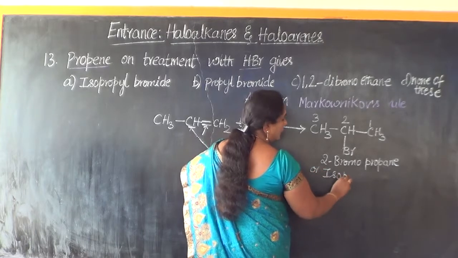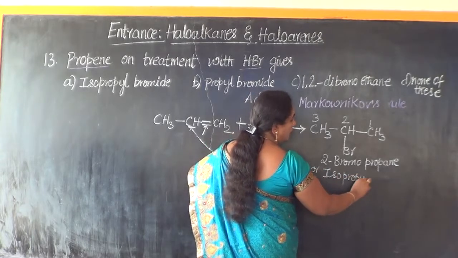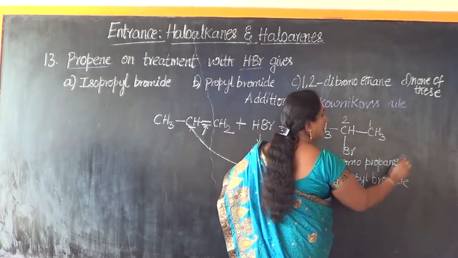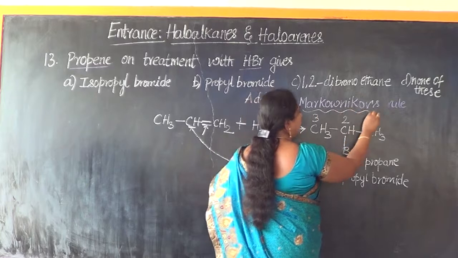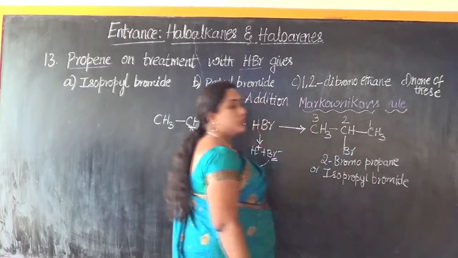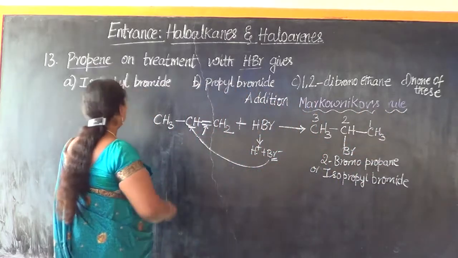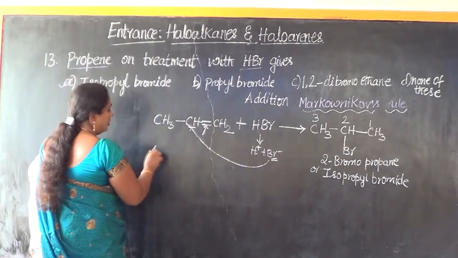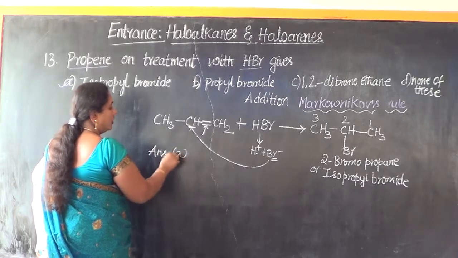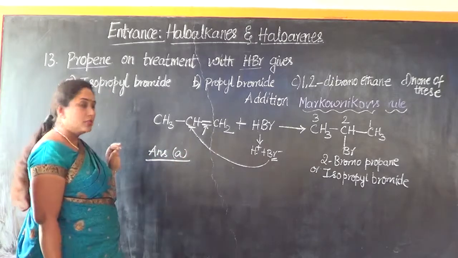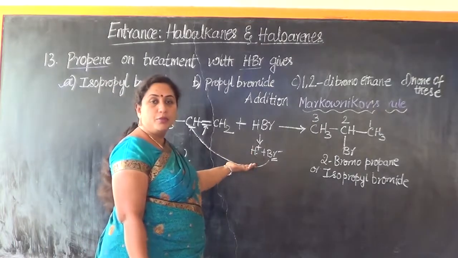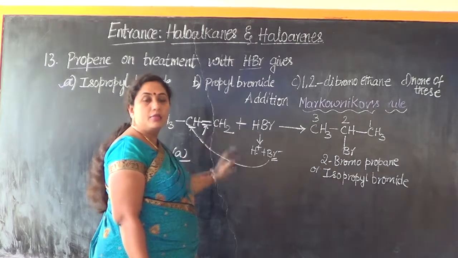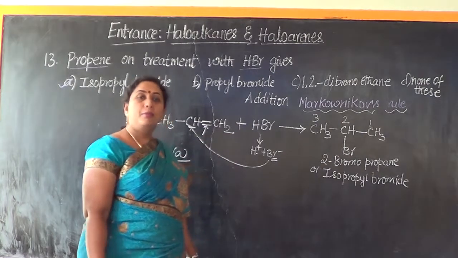Its trivial nomenclature will be isopropyl bromide. This addition reaction has taken place in accordance to Markovnikov's rule. So which is the correct answer of all the four options? Option A is the correct answer. This is a simple addition process by HBr to the unsymmetrical alkene, namely propene.